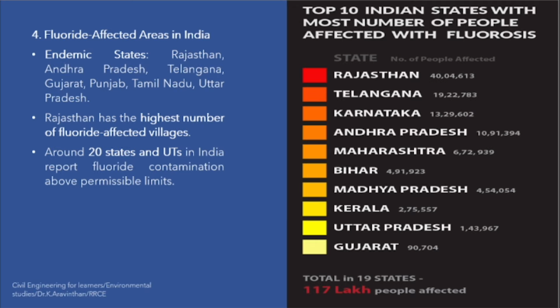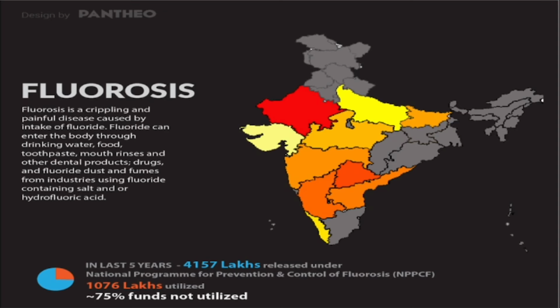Karnataka is in third place, with nearly 13 lakh 29,000 people getting affected, and the top 10 states are there. Fluoride affected areas and 20 union territories are there. This is the map which shows which areas are highly affected due to fluorosis, like this Rajasthan place.